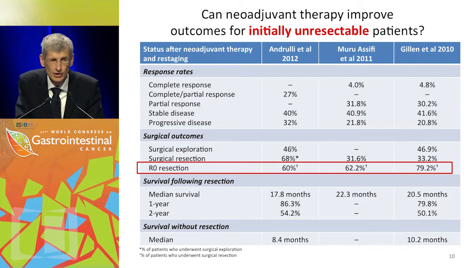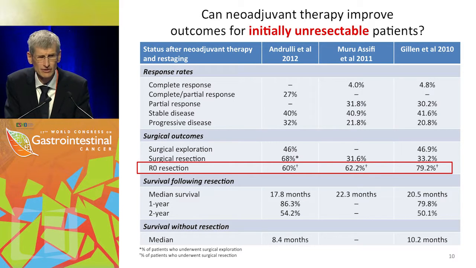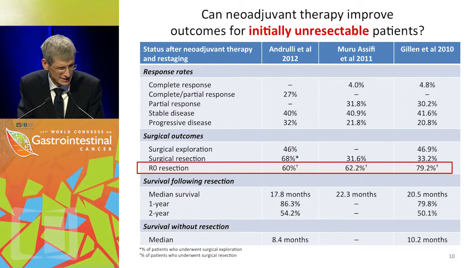So what can neoadjuvant therapy do in initially unresectable patients? And as you can see here, we have actually quite uniform complete or partial responses. Around about 30% of the cases showed a complete or partial, mostly partial response. However, this is something we have to bear in mind. Our CR resection rates are only around about 60% in this case.